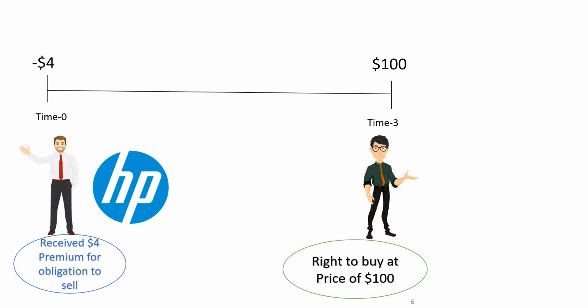One party has the right, Mr. Green here, and one party has the obligation, Mr. White here. This $4 is known as the option premium, and this $100 is known as the exercise price. If the price is 120, he only has to pay 100, so the payoff is 20, out of which 4 goes to the option premium that he has already paid at the start.